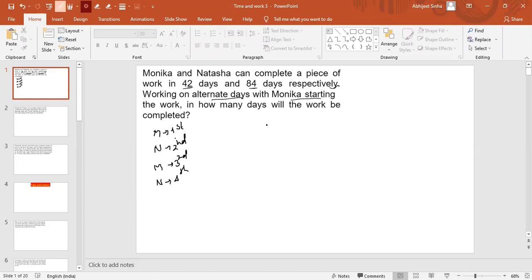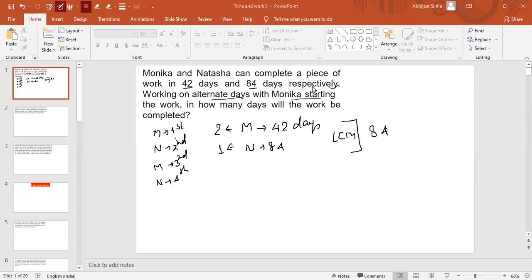So let's first calculate. The pattern to solve these questions will be the same. As given, Monica will do it in 42 days and Natasha in 84 days. So take the LCM, and the LCM will be 84. So the efficiency of Monica per day is 2 and the efficiency of Natasha per day is 1. It will not be 28, because the question is in how many days the work will be completed, and they are not working together, guys.